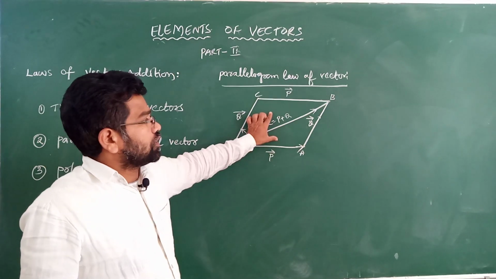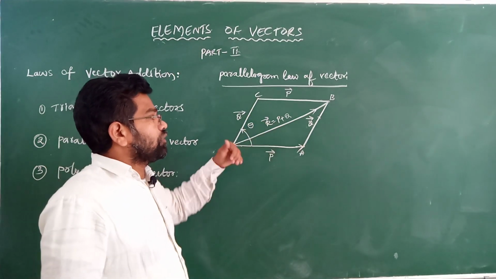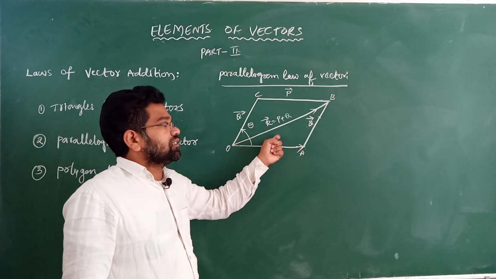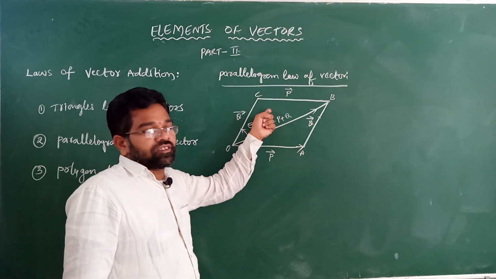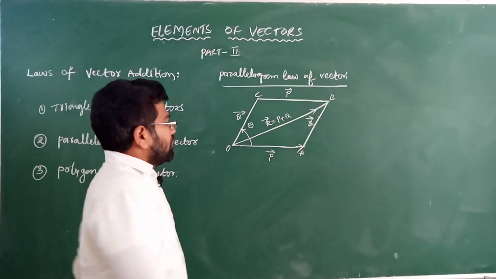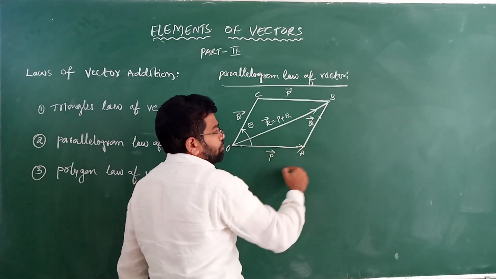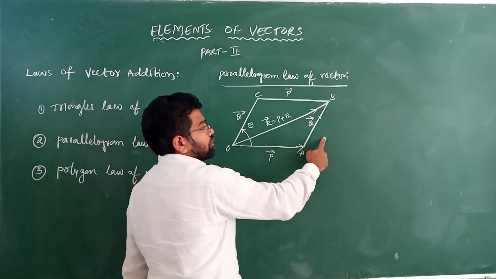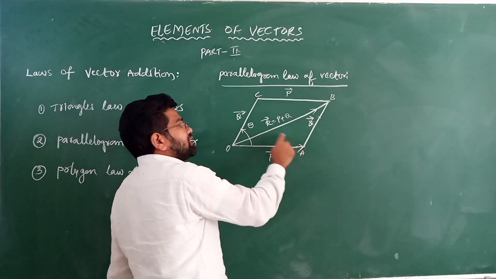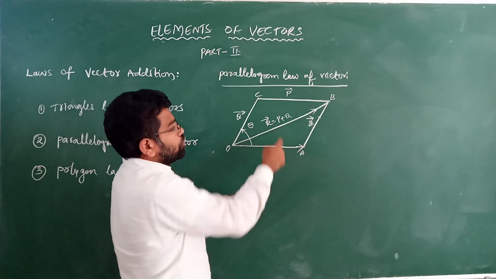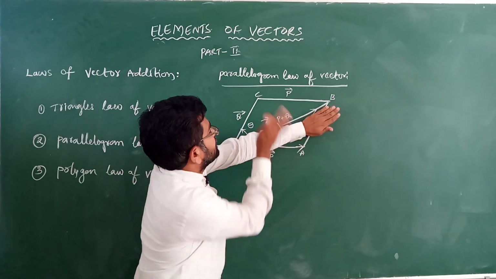We already studied the triangle law. This is a triangle, and this is one more triangle. Here OA is one vector, AB is one vector. These two are in the same direction, but their resultant is represented in reverse order.